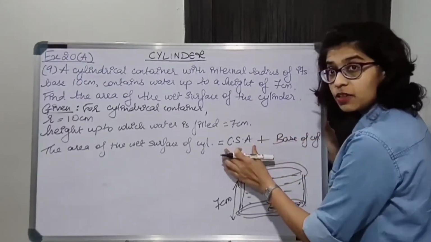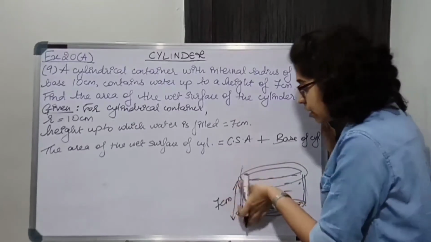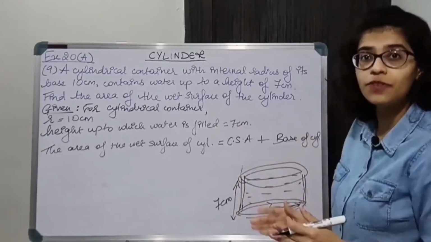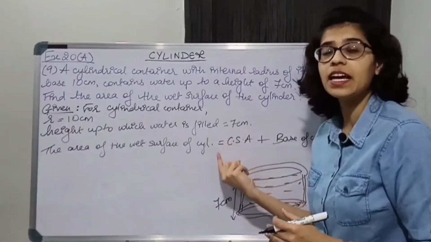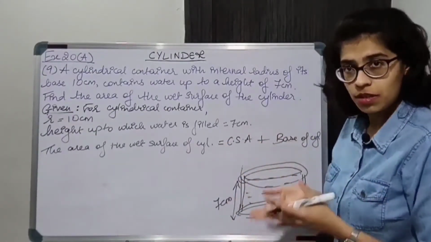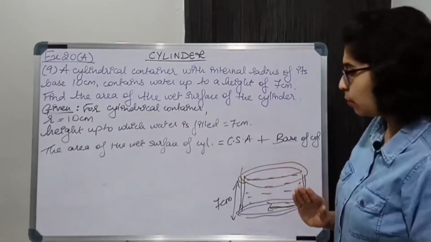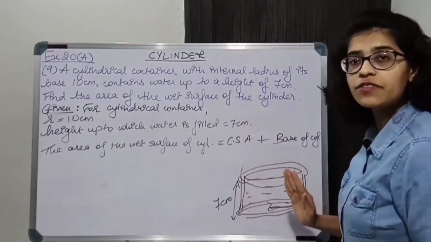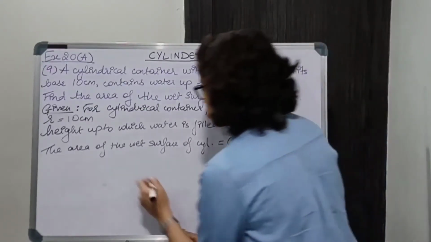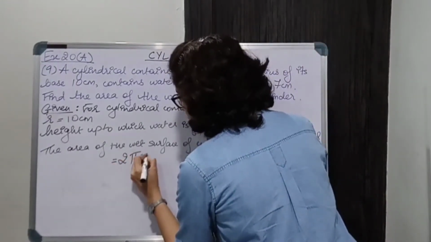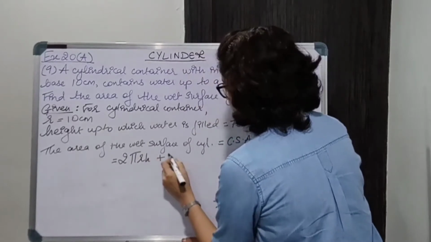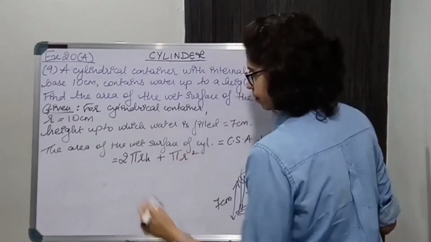Curved surface area of how much part? Only the height up to which the water is filled. Only that much curved surface area will be wet, so only that much we are going to find. So that will be 2 pi rh plus pi r square.